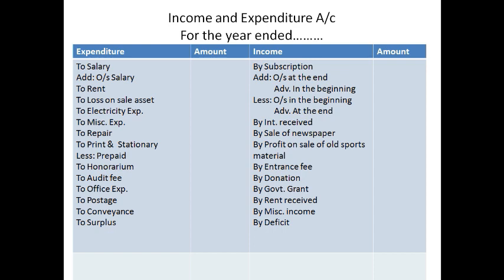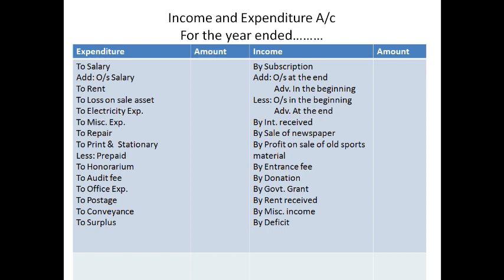Now let's come to the format of income and expenditure account. Look at the format. On the left hand side, you see the expenditures. There are many expenses written on the debit side or left hand side, starting with salary, and to the salary some adjustment is already done, which means if any salary payable for the current year is not paid till the end of the year, that will be known as outstanding salary. Therefore, outstanding salary of the current year is added to the salary.